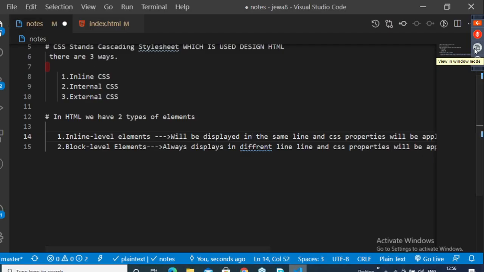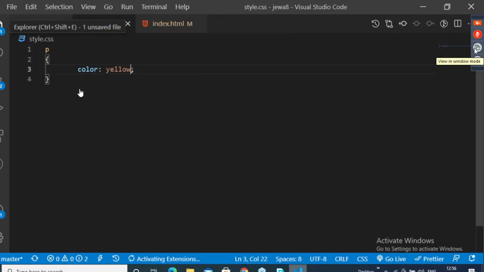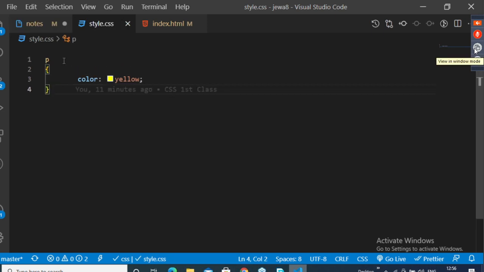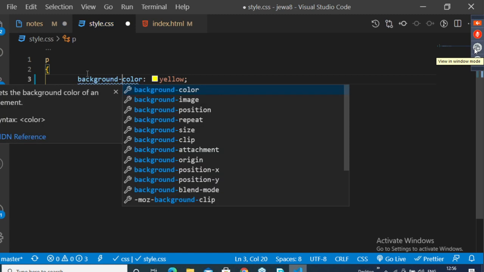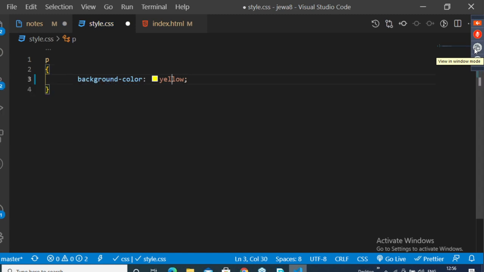I'm having something called style.css. So now I'll go here. I will select paragraph, already selected. Instead of color, I'll make use of background color. Okay, let me make this background color red, guys. I will teach you what this background color is and how to use it. Clear? So now here, concentrate. Background color is done.